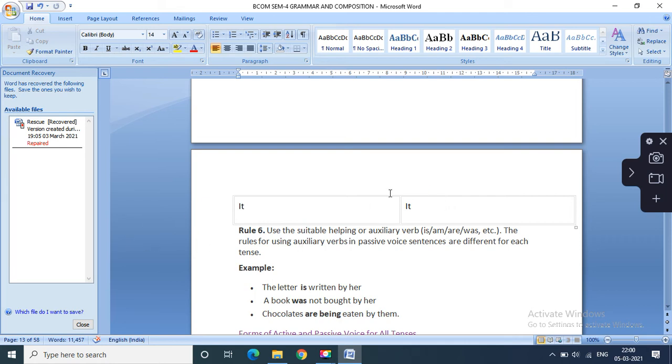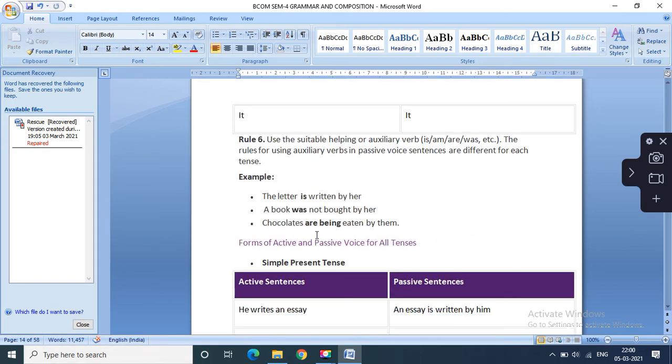Rule number 6: use the suitable helping or auxiliary verb like am, is, are, was, etc. The rules for using auxiliary verbs in the passive voice are different for each tense. The letter is written by her. A book was not bought by her. Chocolates are being eaten by him, by them.